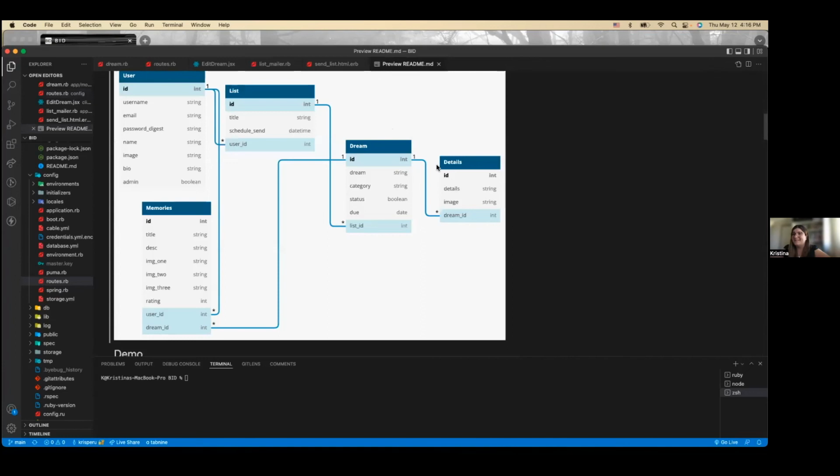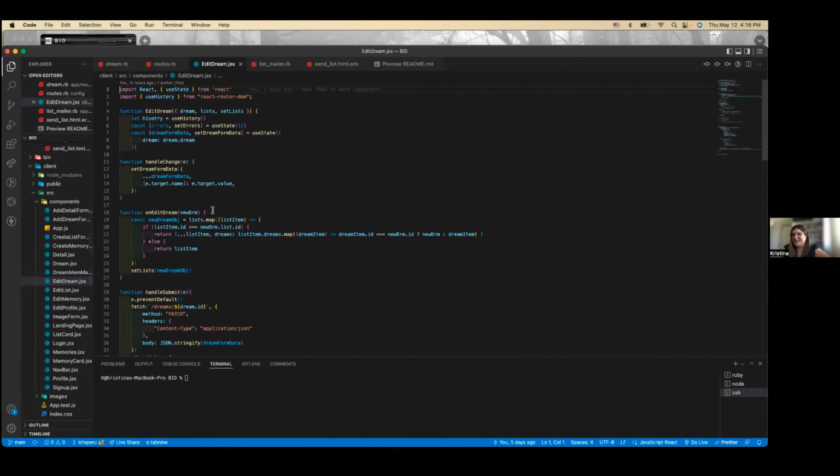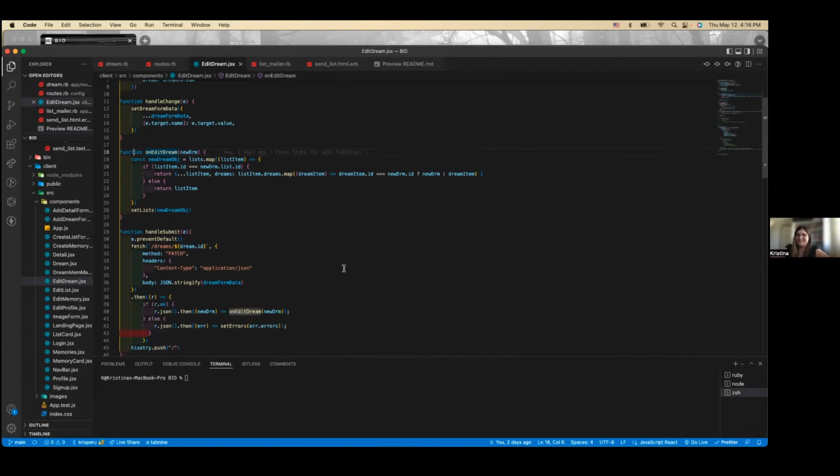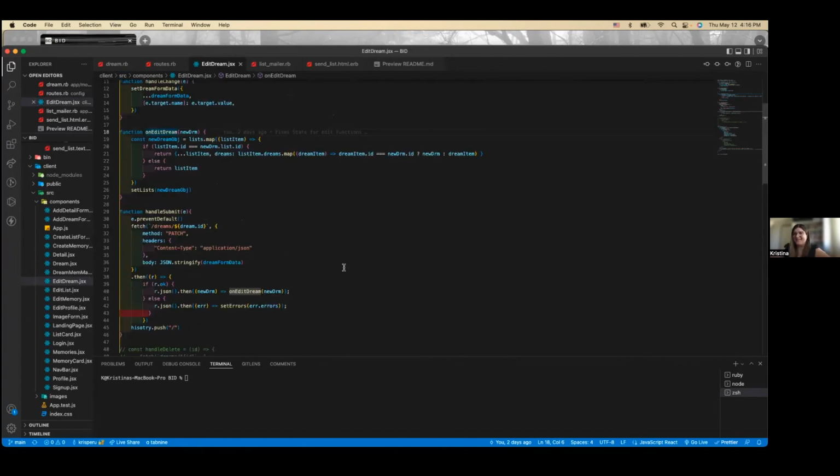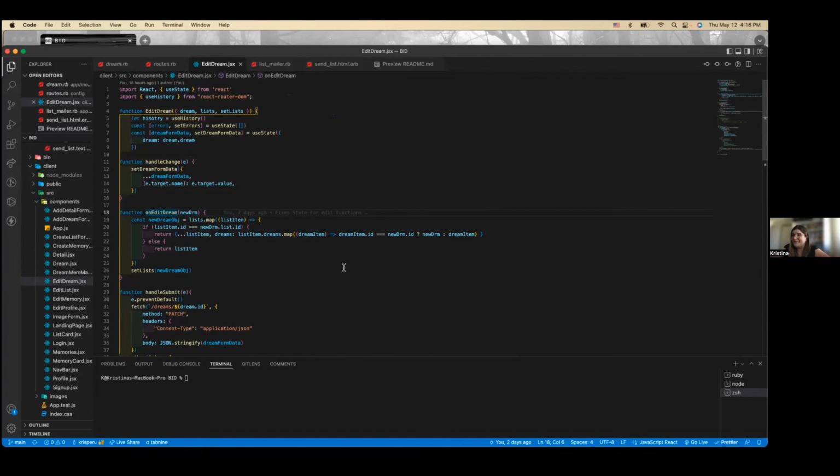And then a big struggle that I had in this whole app is that my data is super nested. I have a user that has lists, that has dreams, that has details. So anytime you want to do any tiny edit or update or delete, you have to map over things a bazillion times. For editing dreams, you have to map, and then map again, and then map again, and then compare things. Doing something super simple like updating gets very complicated very quickly.